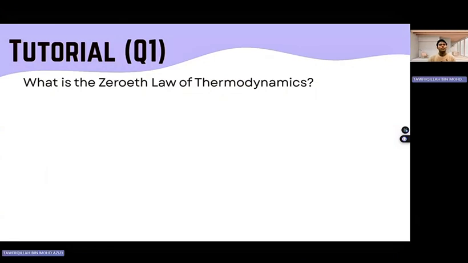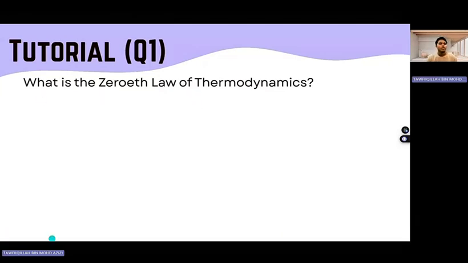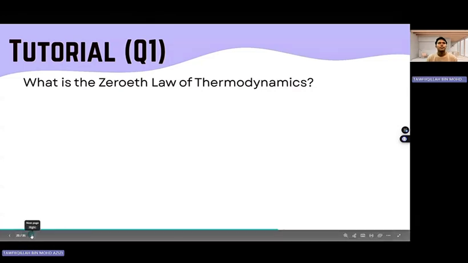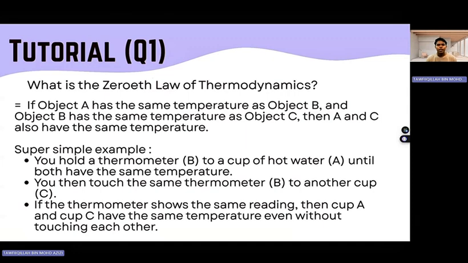Okay, so right now we continue with the tutorial question. Question number one is, what is the zeroth law of thermodynamics? So we go to the next slide. Here, as you can see, the zeroth law of thermodynamics means that if object A has the same temperature as object B, and object B has the same temperature as object C, then A and C also have the same temperature, the same equilibrium.